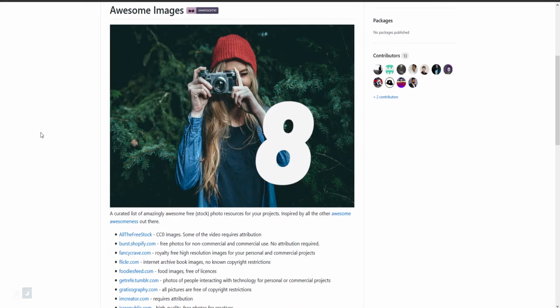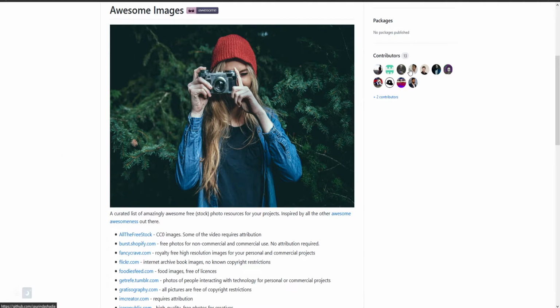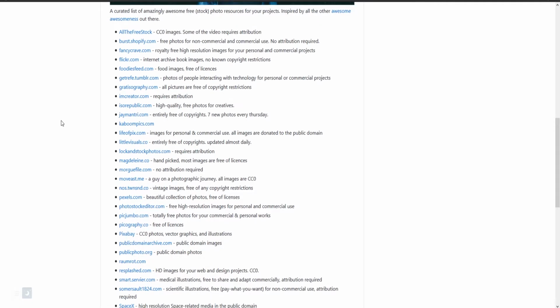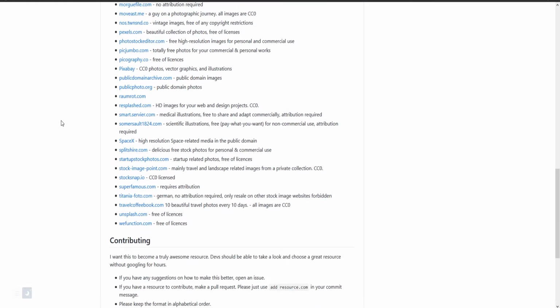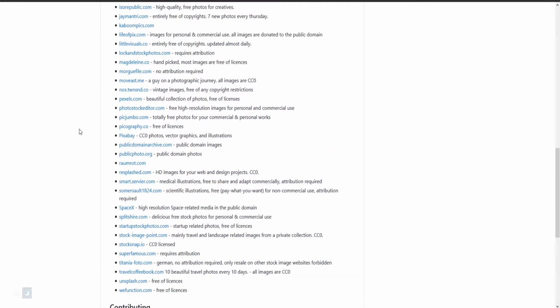So website number 8 is a page on GitHub. It's called the Awesome Images Gallery. Now this is just somebody on GitHub who has basically made a list. There's quite a few contributors, 13 to be exact, but it's a list of all kinds of stock images where you can find stuff to use. And they do tell you that most of these are public domain. Most of them don't have copyright restrictions, or they're free of licenses.